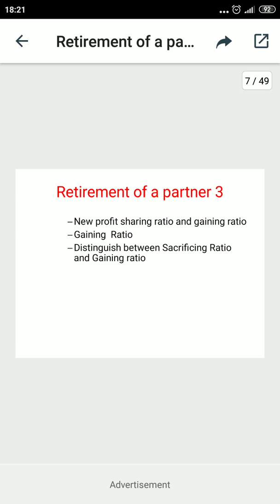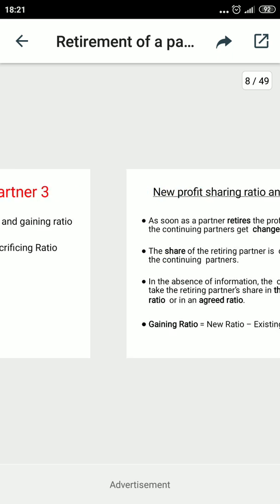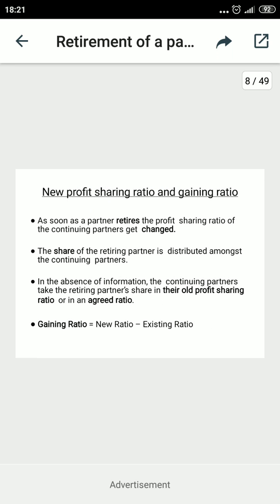Today I will tell you about the new profit sharing ratios, gaining ratios and the difference between the gaining and sacrificing ratio. First, new profit sharing ratios and gaining ratio in the case of the retirement of a partner.